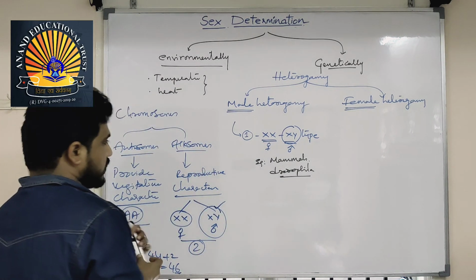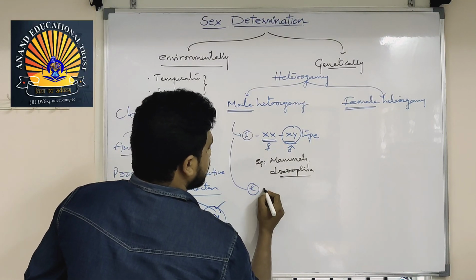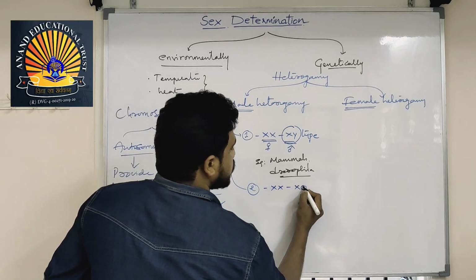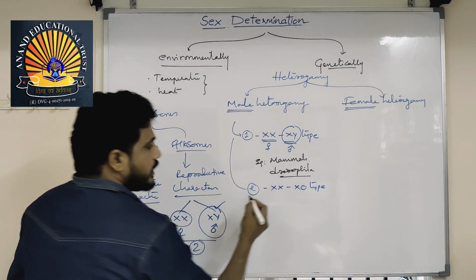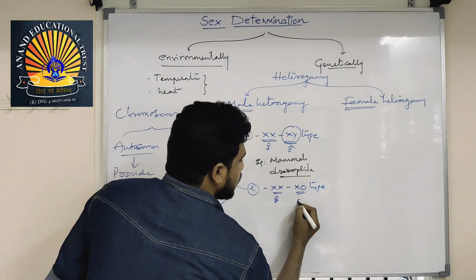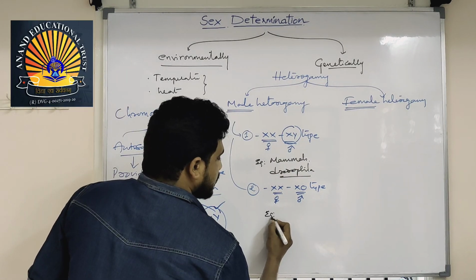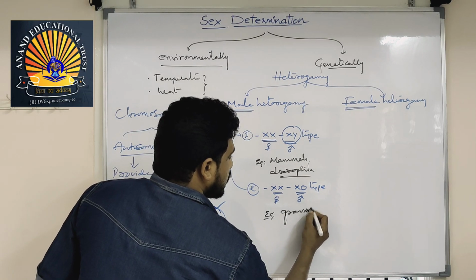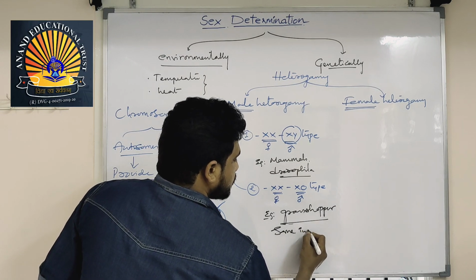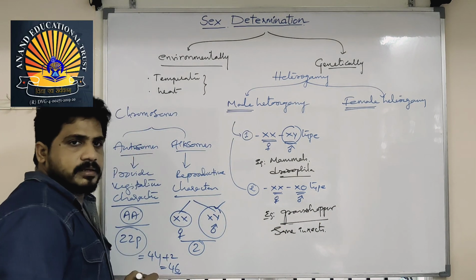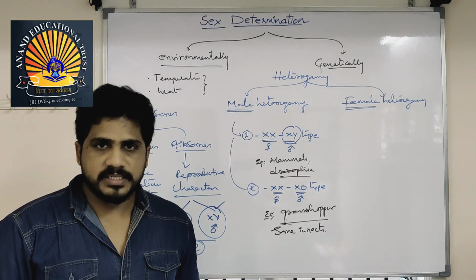Now, the second one: XX, XO type. Here O is not the alphabet, it means no X. So XX is the female and XO is the male. Examples: grasshopper and some insects. The pattern is different, but only the male exhibits the heterogamous condition.